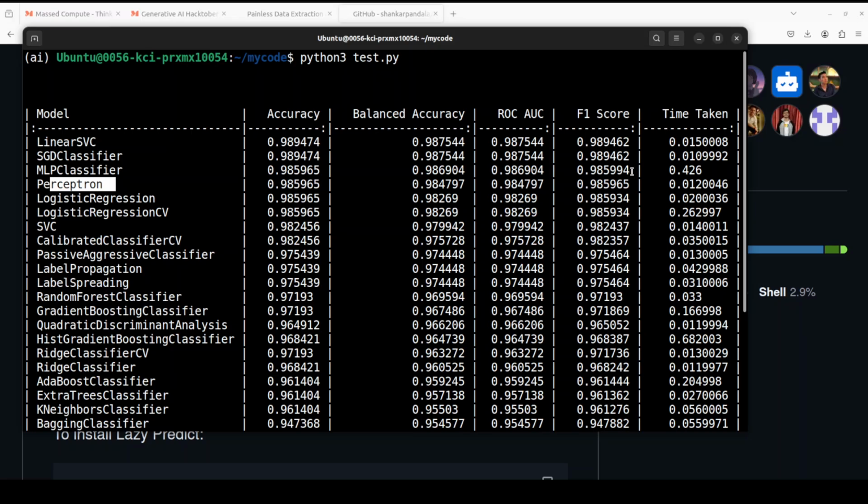And then time taken is the time elapsed in seconds to train and evaluate each method. So all of these are evaluating the model's performance on the classification task, especially the accuracy. ROC is evaluating the model's ability to distinguish between classes, and then we have the time taken. So this is how you can compare and evaluate these methods quite easily. If you would just use scikit-learn, this is a bit of a pain, but Lazy Predict has made it quite easy.